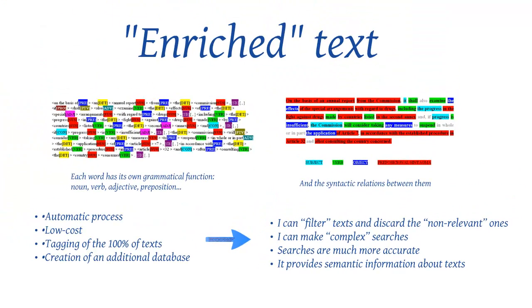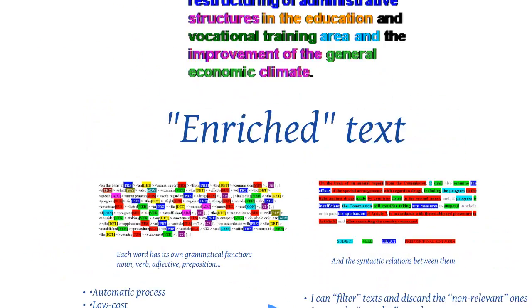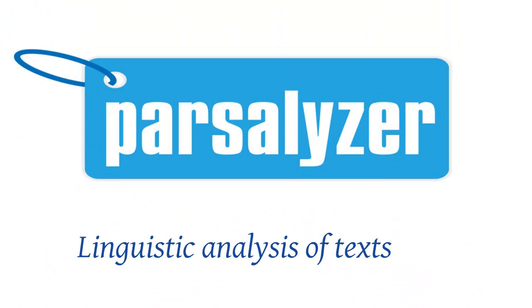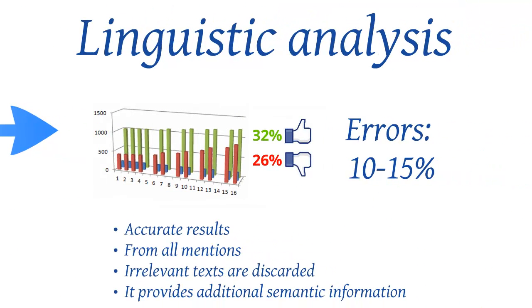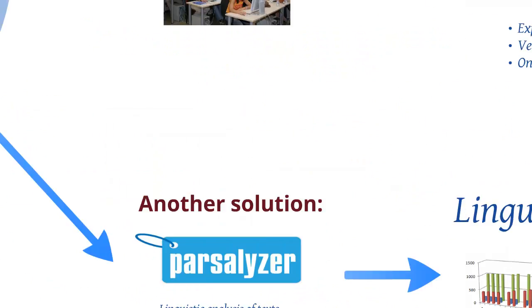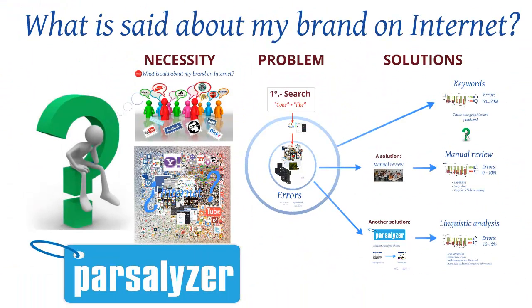Terms become related to specific concepts. Thanks to Parsalyzer and its linguistic analysis, I get detailed, accurate results full of semantic information. 7 years have passed by and now the problem is solved.